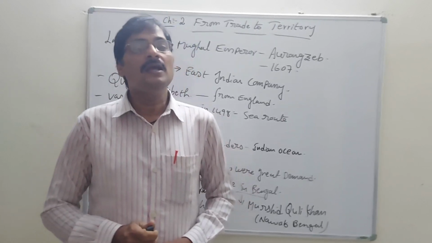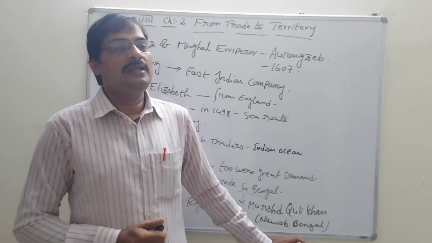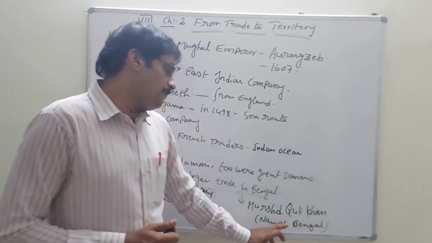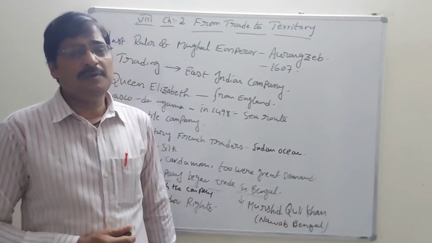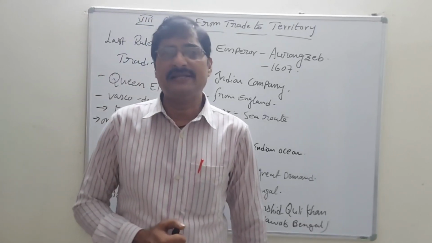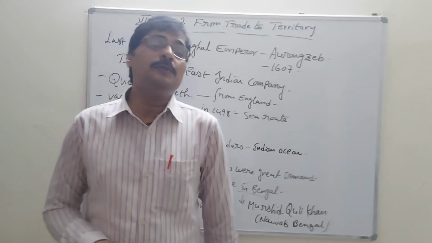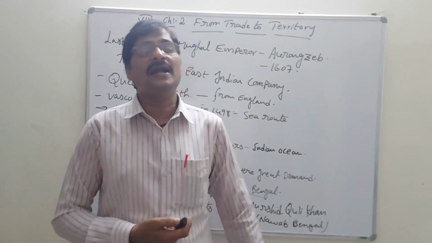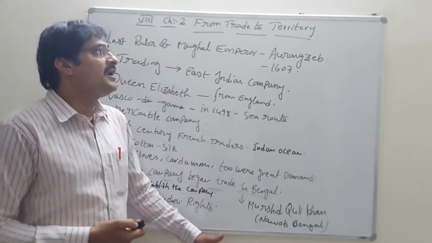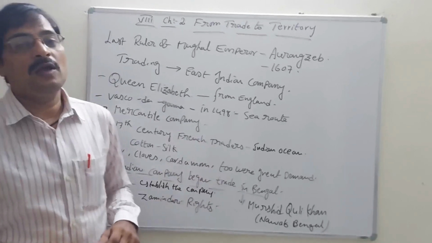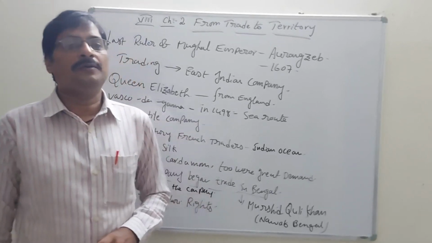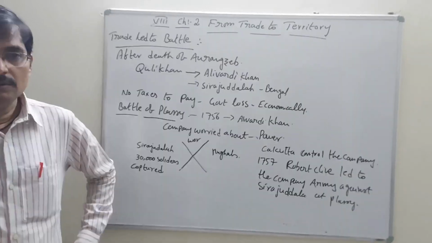They, meaning the English people here, imposed more taxes. Murshid Quli Khan was imposing the taxes on the farmers, so the farmers were unable to pay the taxes in this kind of situation. What kind of changes were going on in Bengal, we have to see now.